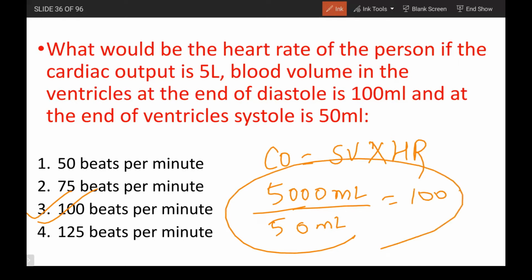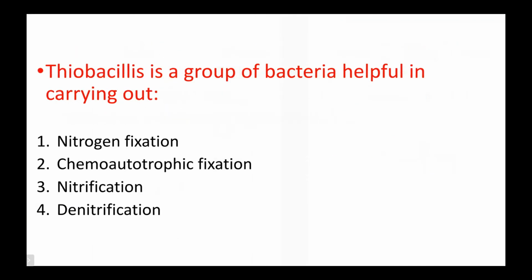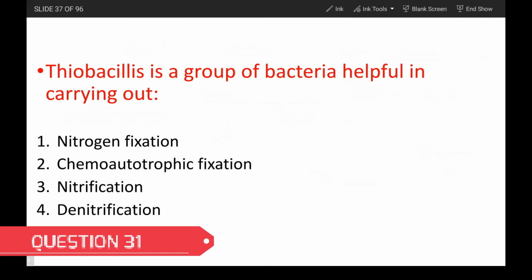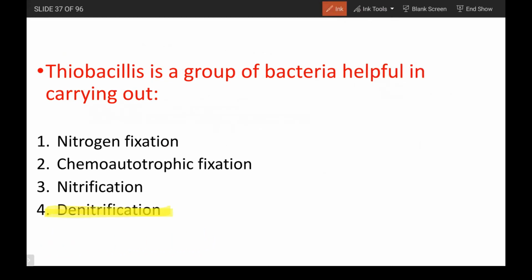Okay. Easy question. Thiobacillus is a group of bacteria helpful in carrying out denitrification. Again, a direct question. So two bacteria that help in denitrification are Thiobacillus and Pseudomonas. For nitrogen fixation, you will have categories given: aerobic, anaerobic, like your Acetobacter, Beijerinckia, and then Rhodospirillum, Cyanobacteria. All these are nitrogen fixing bacteria.